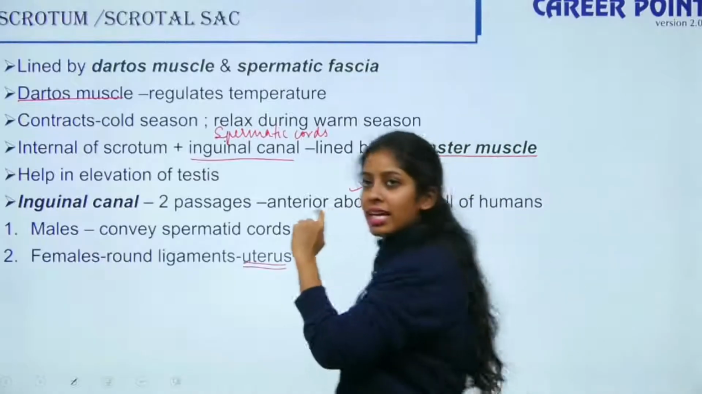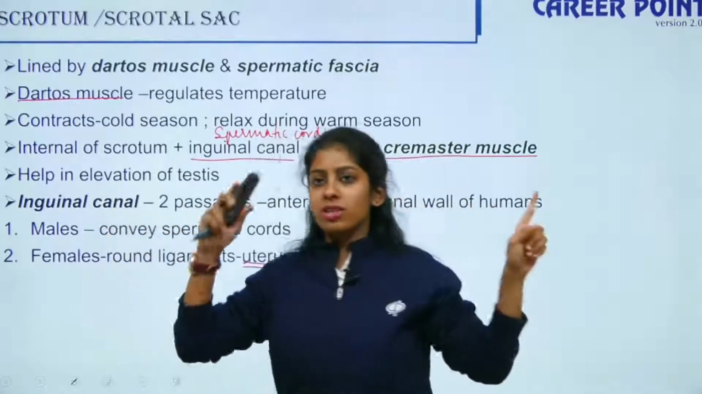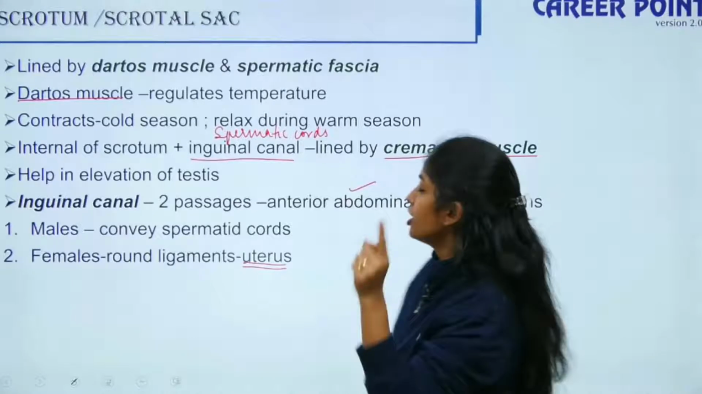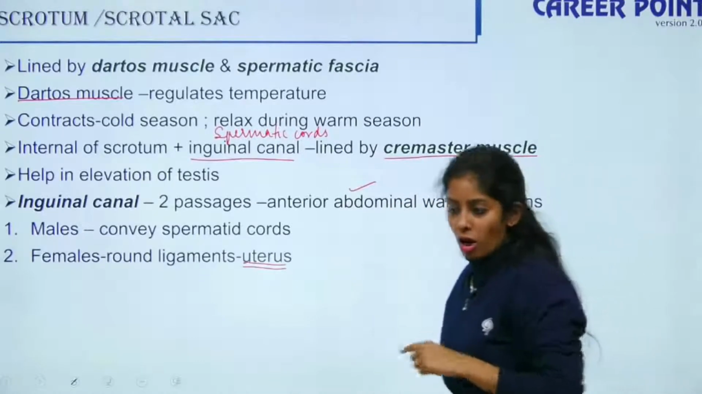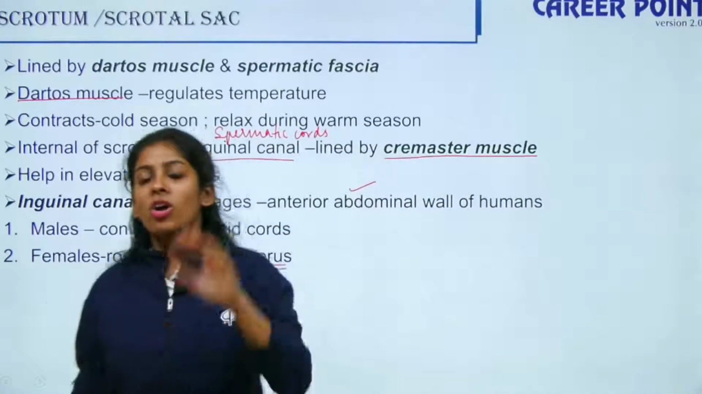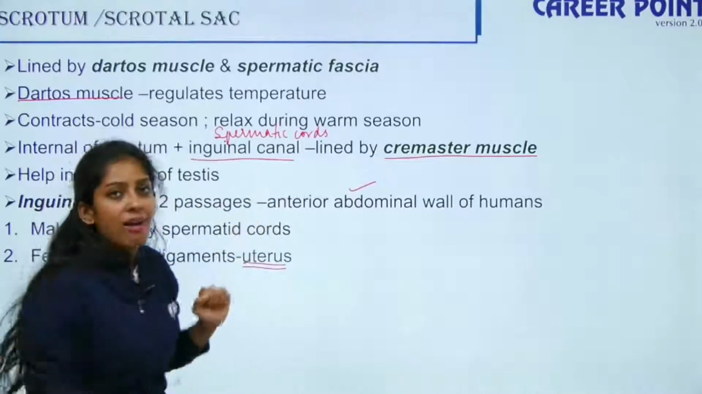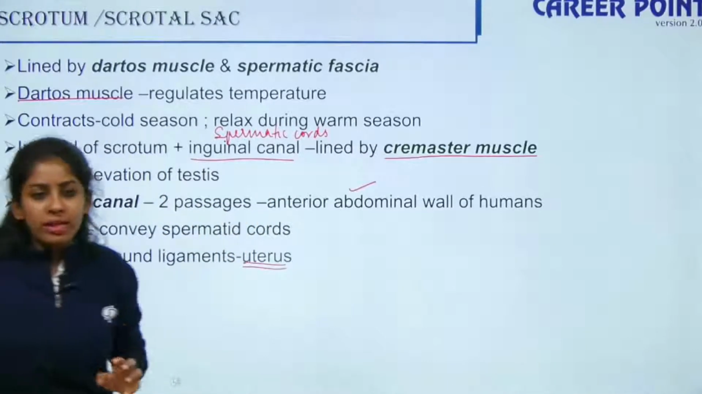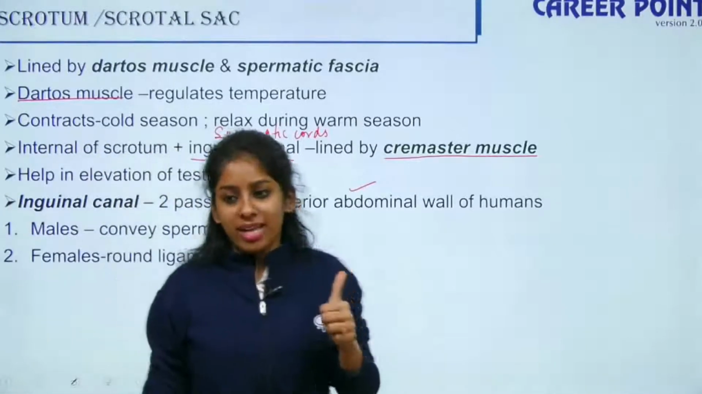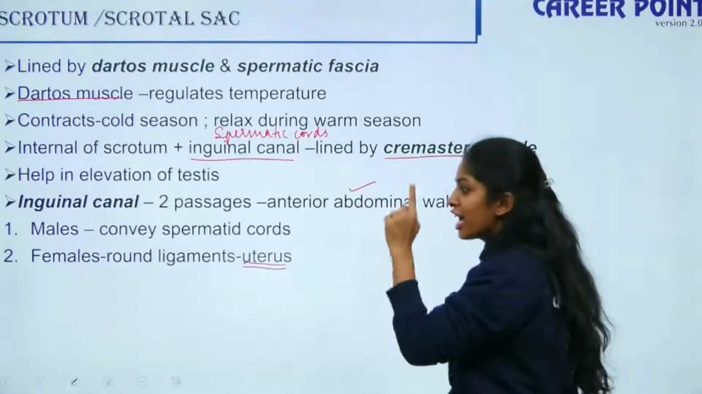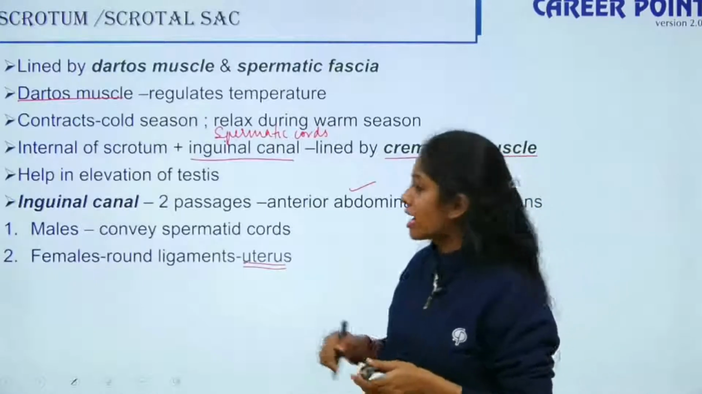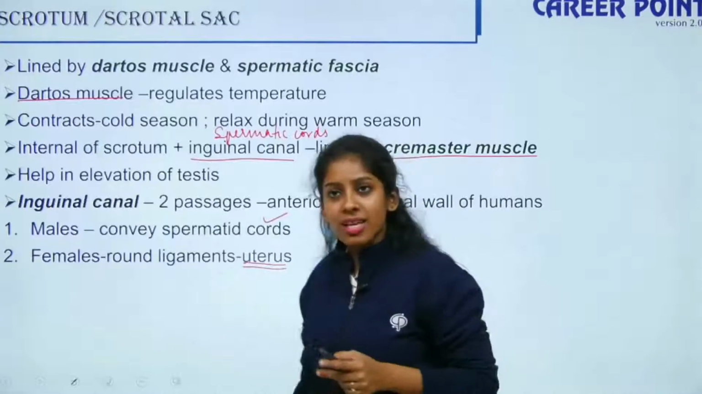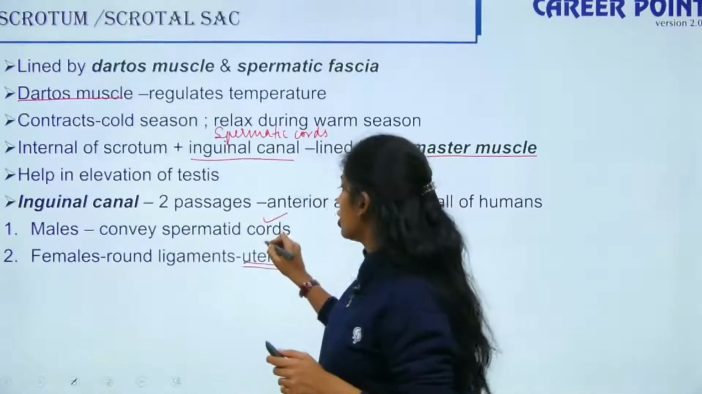So here I have written what is called the inguinal canal. The inguinal canals are two passages, one on this side, one on the other side. It is present on the anterior abdominal wall. So you have your abdominal wall, and on the anterior portion, you have your inguinal canal. It is present in both males as well as females. In males, it acts as spermatic cords. In females, it is a round ligament around the uterus.